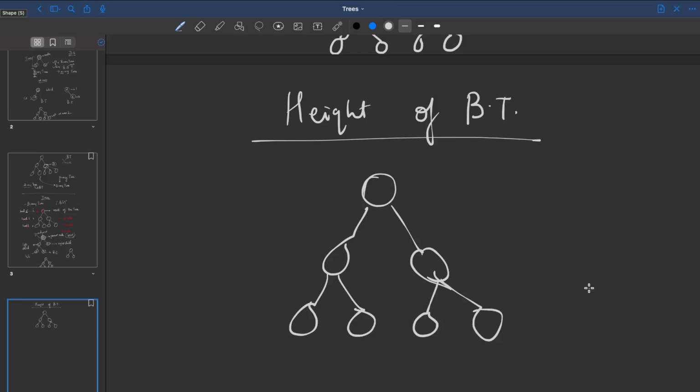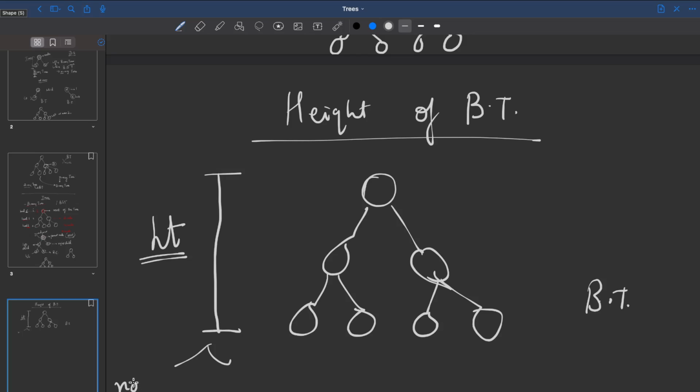Okay, let's say this is a binary tree. I've just written the short form BT. Height is basically this. This is called the height of a binary tree. Now the height can be given in two terms. Either you can talk about the number of nodes, which is basically starting from the root of the tree to the lowest child, right?